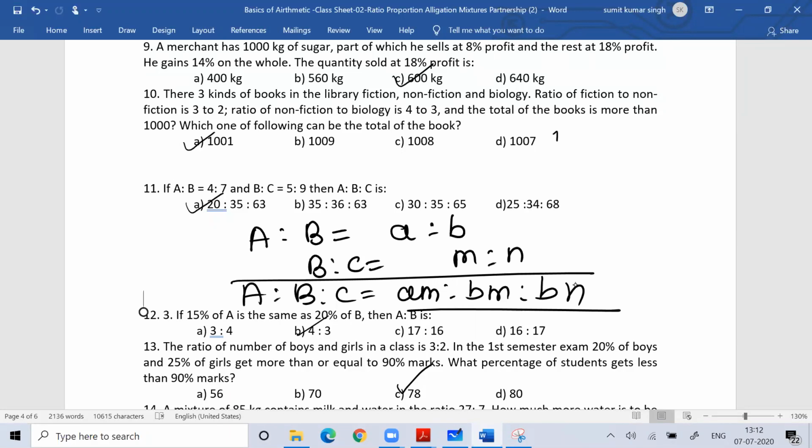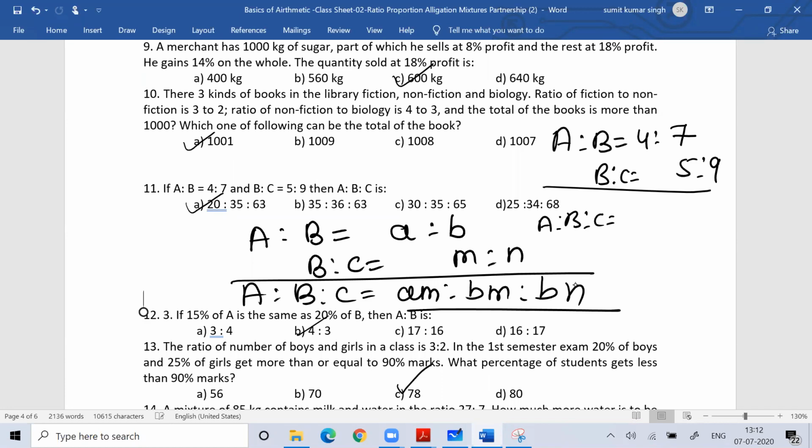So the ratio between A and B is 4 is to 7. The ratio of B to C is 5 is to 9. So the ratio of A is to B is to C is 4 fives are 20, 7 fives are 35, and 9 sevens are 63. Done. This is the ratio. Have you understood this?